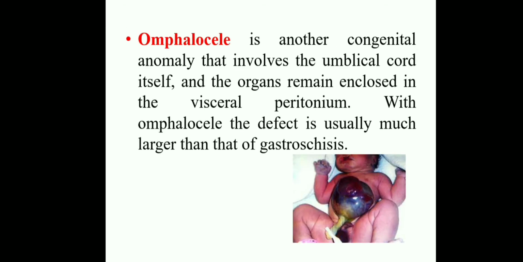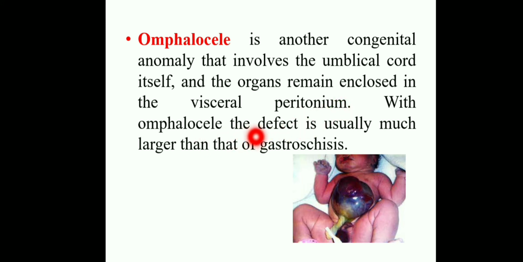And coming to the omphalocele. What is omphalocele? It is another congenital anomaly that involves the umbilical cord itself, and the organs remain enclosed in the visceral peritoneum. Here one covering layer is there. That is called the visceral peritoneum. Okay, here the organs remain enclosed in the visceral peritoneum.